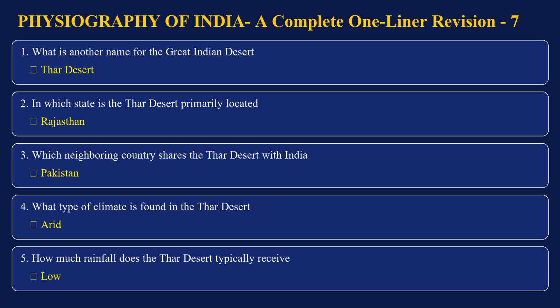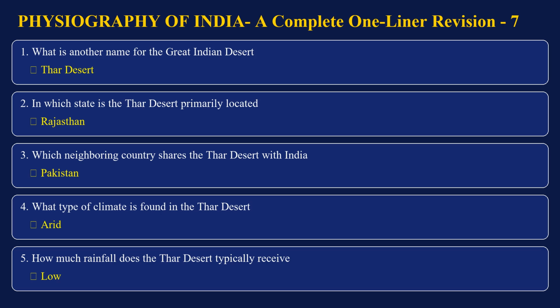Thar Desert. In which state is the Thar Desert primarily located? Rajasthan. Which neighboring country shares the Thar Desert with India? Pakistan. What type of climate is found in the Thar Desert? Arid. How much rainfall does the Thar Desert typically receive?